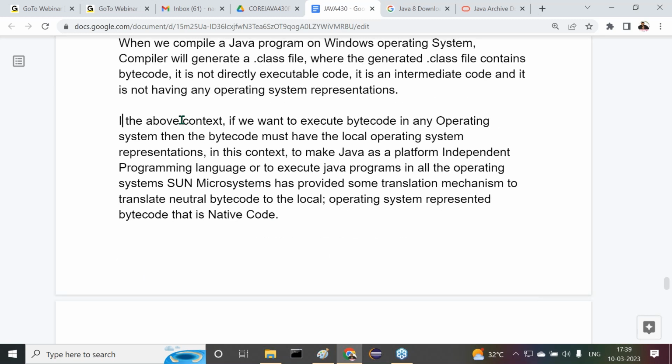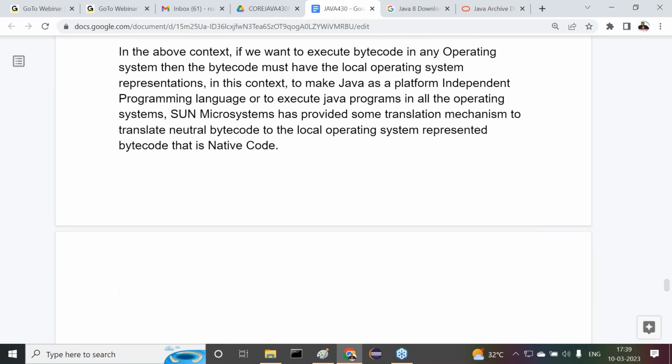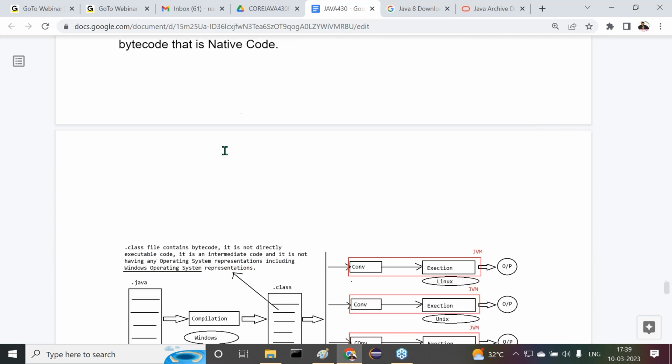Now try to observe carefully. In the above context, if you want to execute bytecode in any operating system, then the bytecode must have the local operating system representations. In this context, to make Java a platform independent programming language, Sun Microsystems has provided some translation mechanism to translate neutral bytecode to the local operating system represented bytecode, that is native code. Right or not? But how has Java provided this translation mechanism? Try to understand it now.